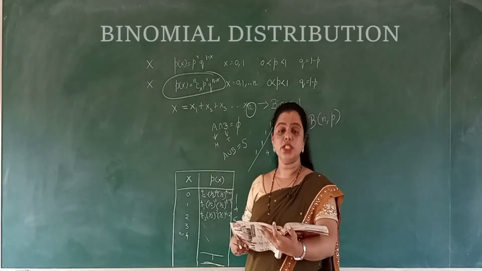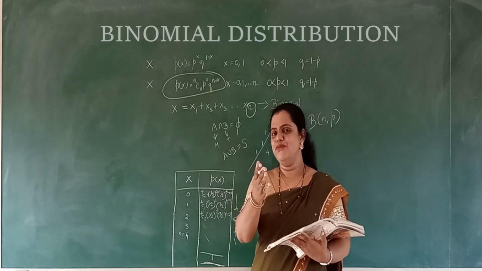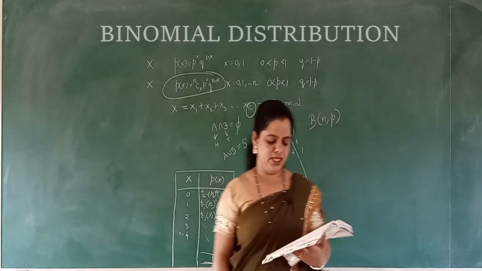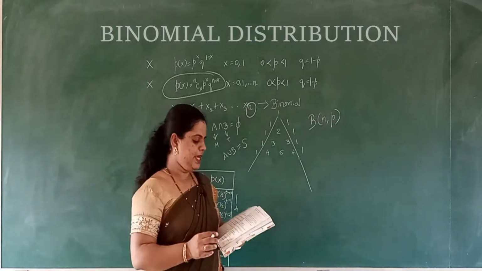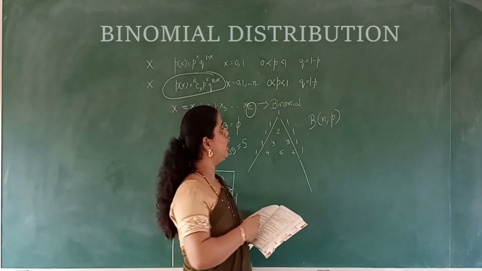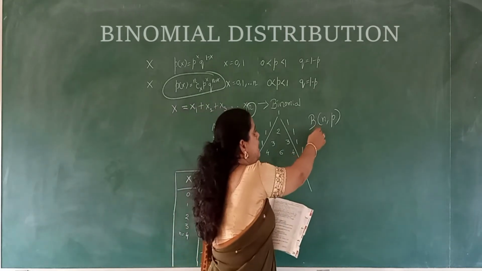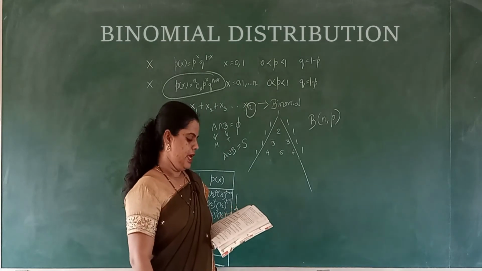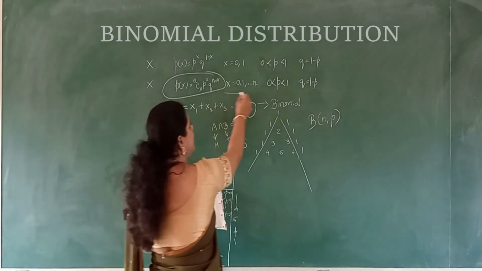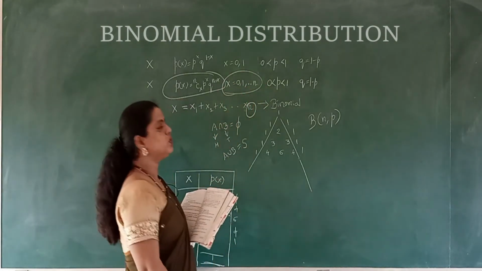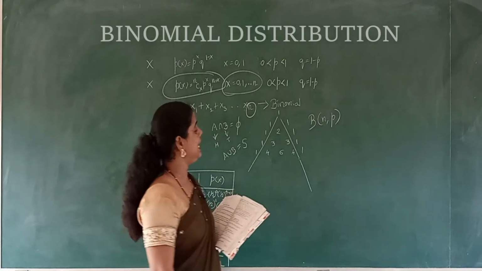Now some of the features of binomial distributions, which we have already learned. N and P are the parameters of the binomial distribution. Then comes x is equal to 0 to n, that is, x is equal to 0, 1, till n.